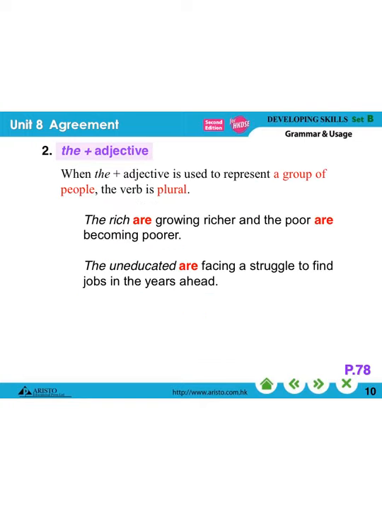Case number 2, pay attention to this very special structure, the plus an adjective. The plus an adjective means we are talking about that group of people. If we are referring to the whole group of people, the verb is plural. For example, the rich are growing richer, and the poor are becoming poorer. The uneducated are facing a struggle to find jobs in the years ahead, meaning the uneducated people. That's why we have to use a plural verb because we are referring to that group of people.